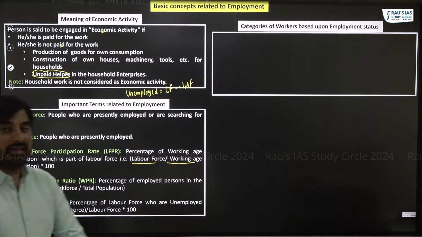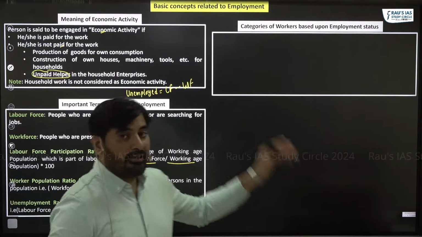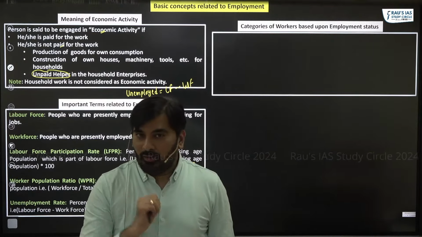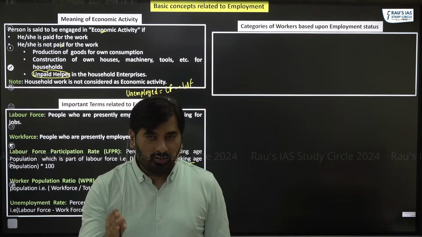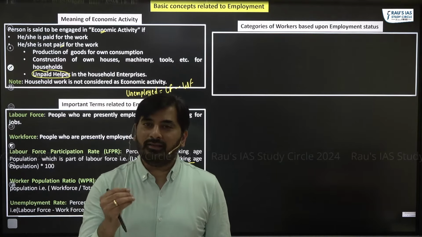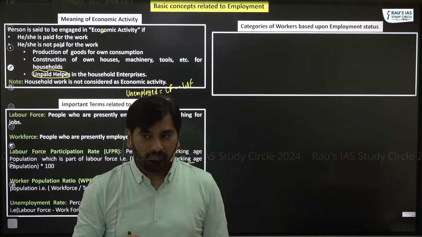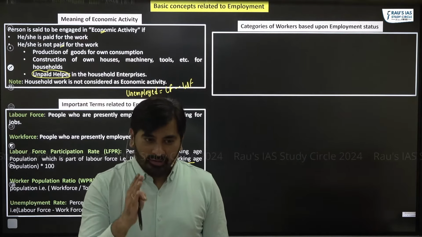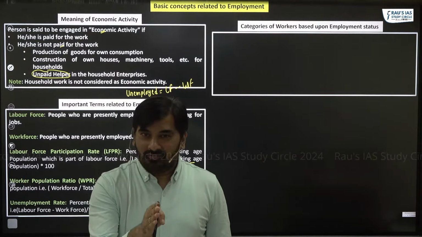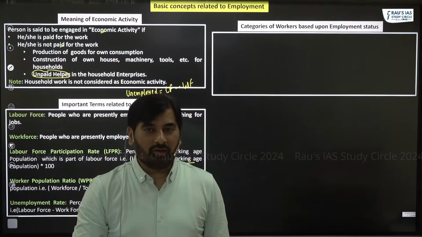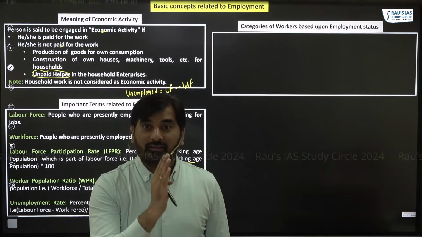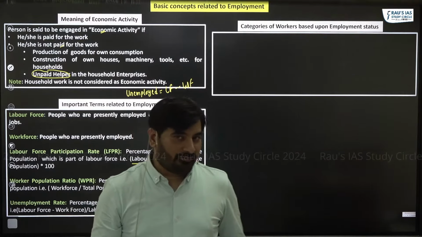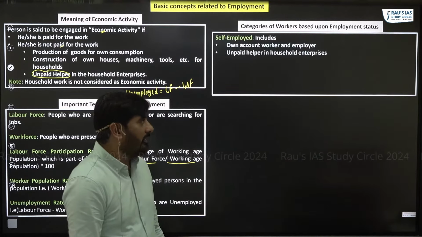Next is categories of workers based upon employment status. Based upon the employment status, workers in India are categorized into three types. One is self-employed workers. Second one is regular wage or salaried workers. And third one is casual workers. Let's understand the difference between these three categories.